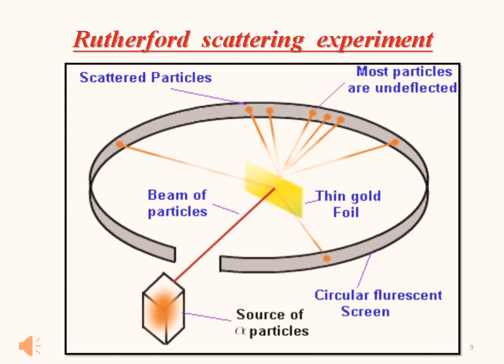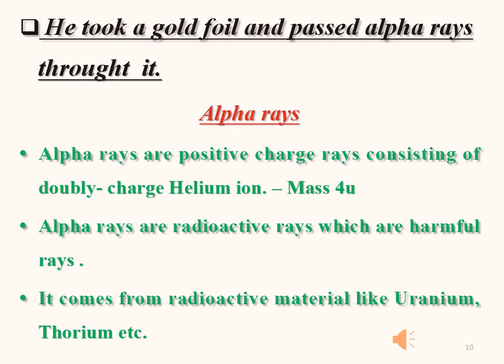As you can see on the screen, there is an arrangement of the Rutherford scattering experiment. You will see a source of alpha particles along with a circular fluorescent screen, and you will be able to see a thin gold foil in the center of the screen. Now let us understand the experiment. So what he did, he took a gold foil and he passed alpha rays through the gold foil.